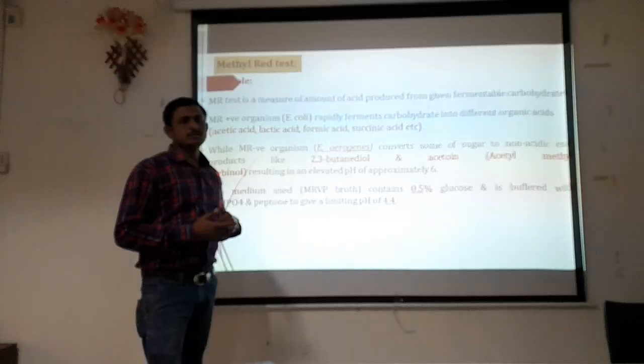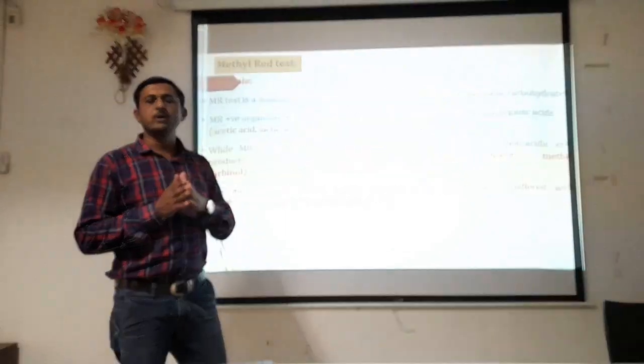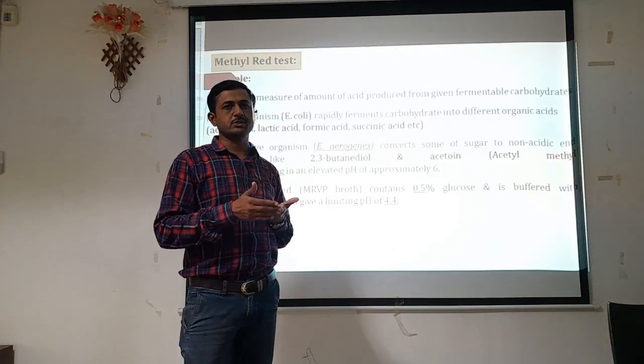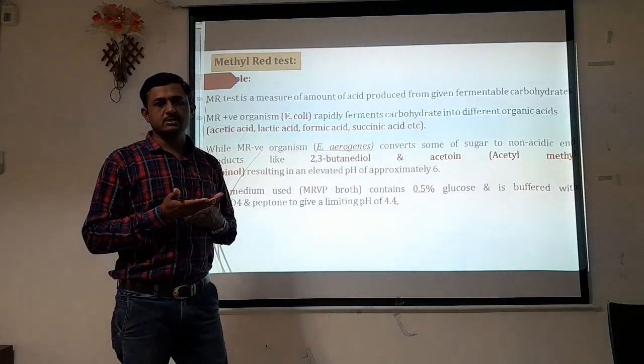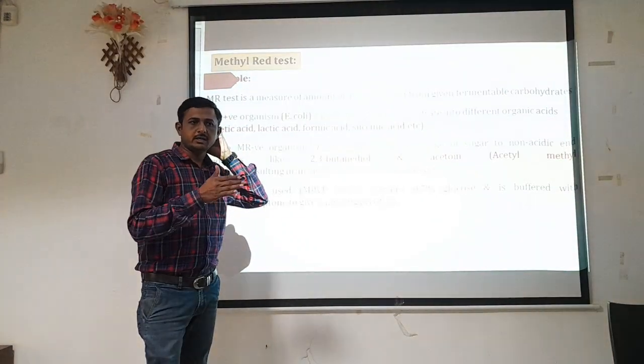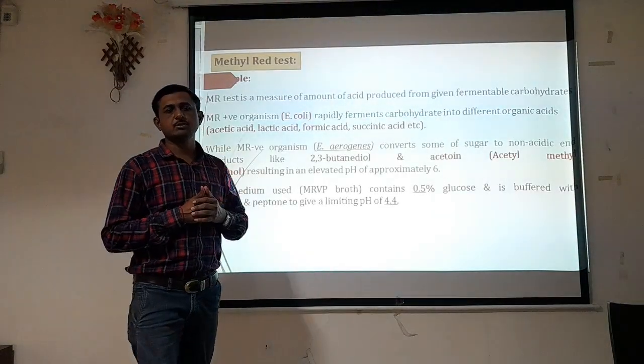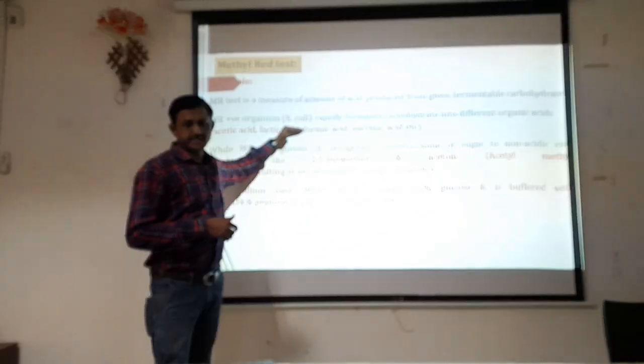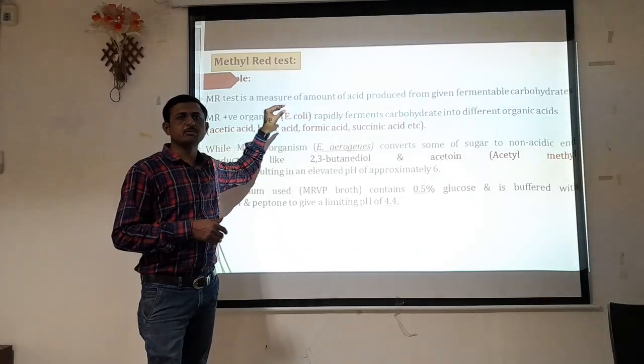If that organism breaks down the carbohydrate present in that medium, it produces acidic substances. It makes the pH of that particular medium acidic, as it produces acid from that substance.